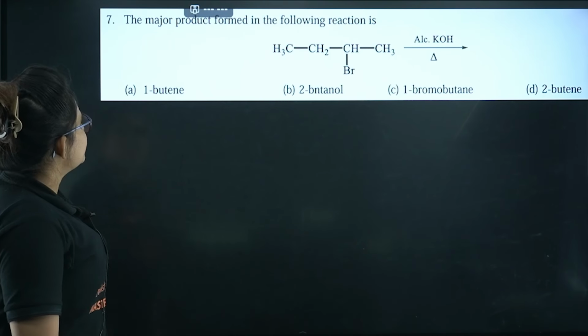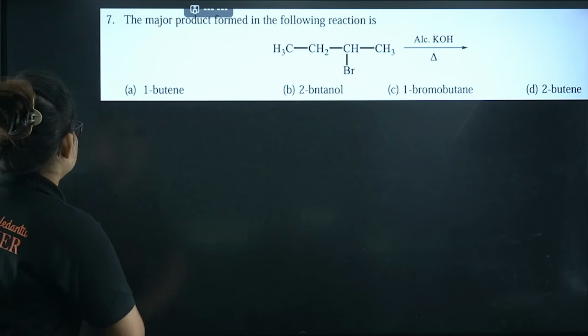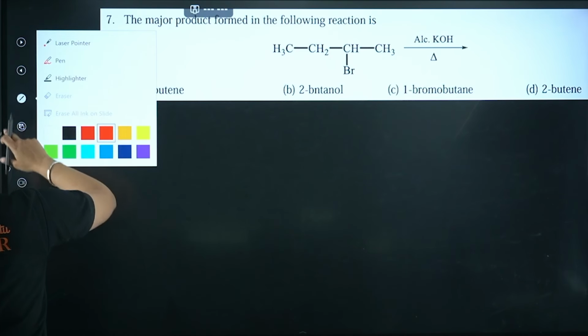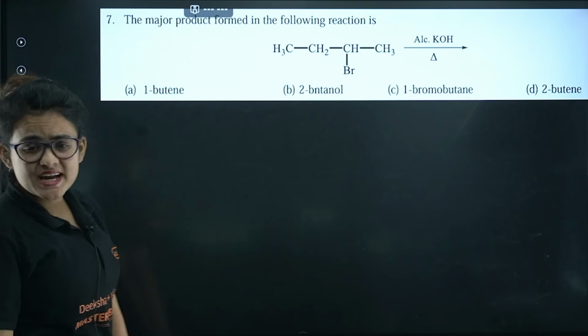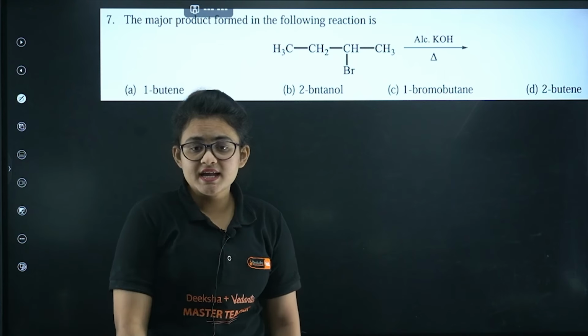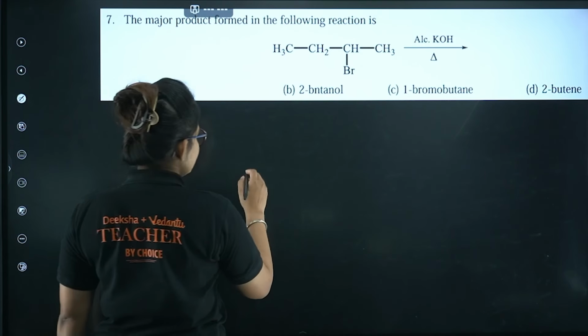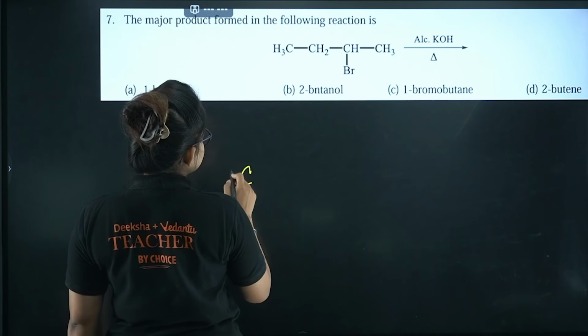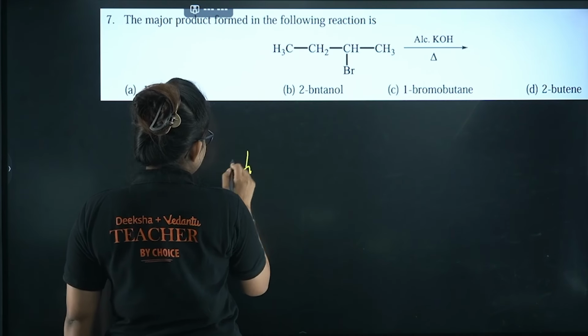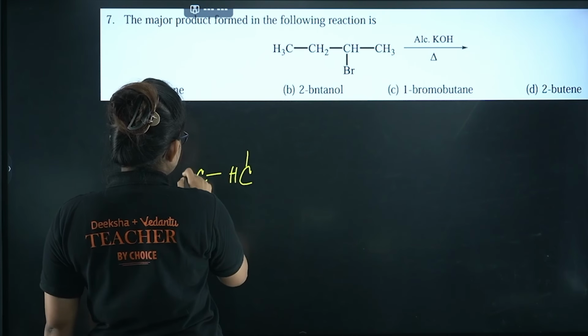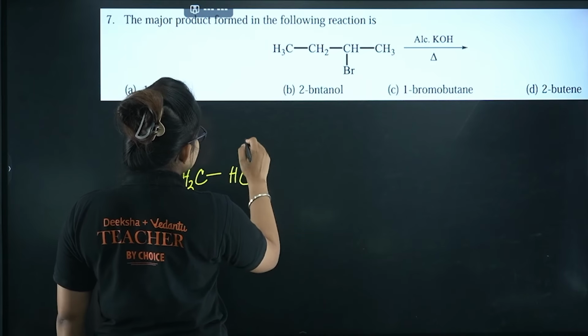Let's proceed. Okay, so the major product formed in the reaction. Here you can see alcoholic KOH. Alcoholic KOH indicates it will undergo beta elimination or dehydrohalogenation. Now here you can see, if I write the reactant, let me write it in a different way so that you can understand it.